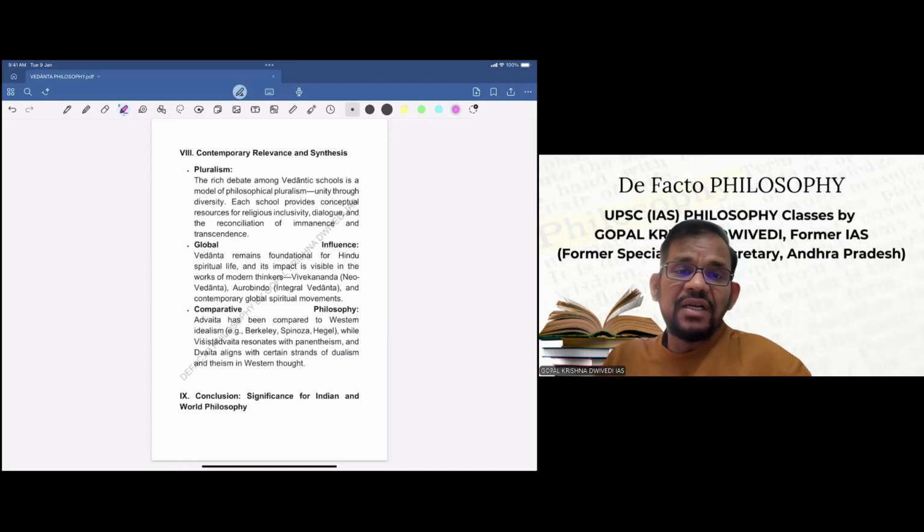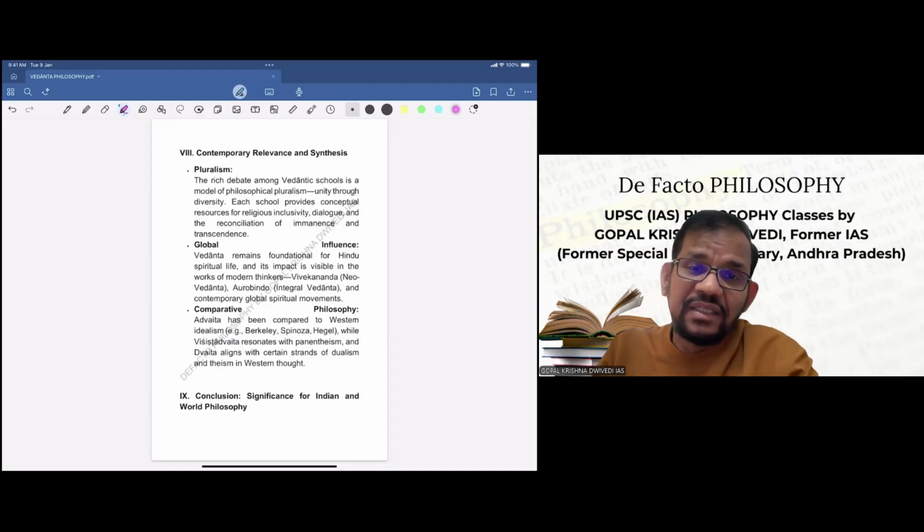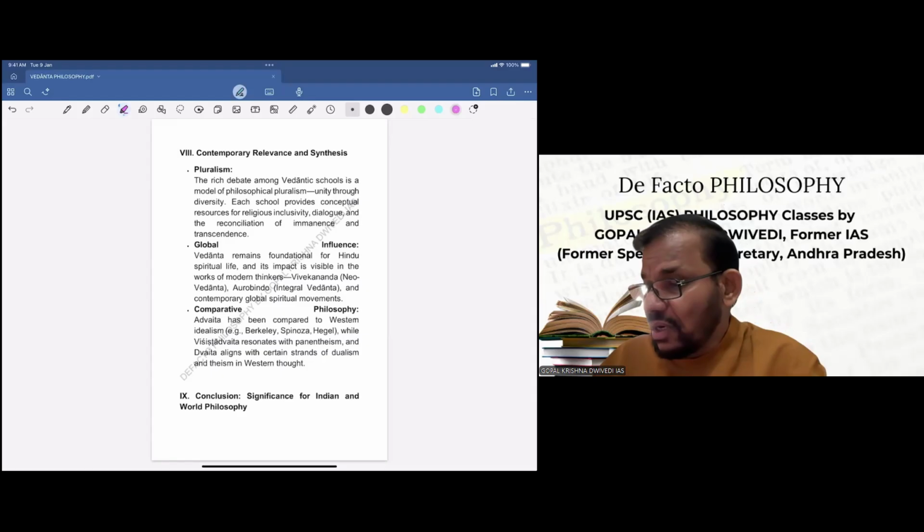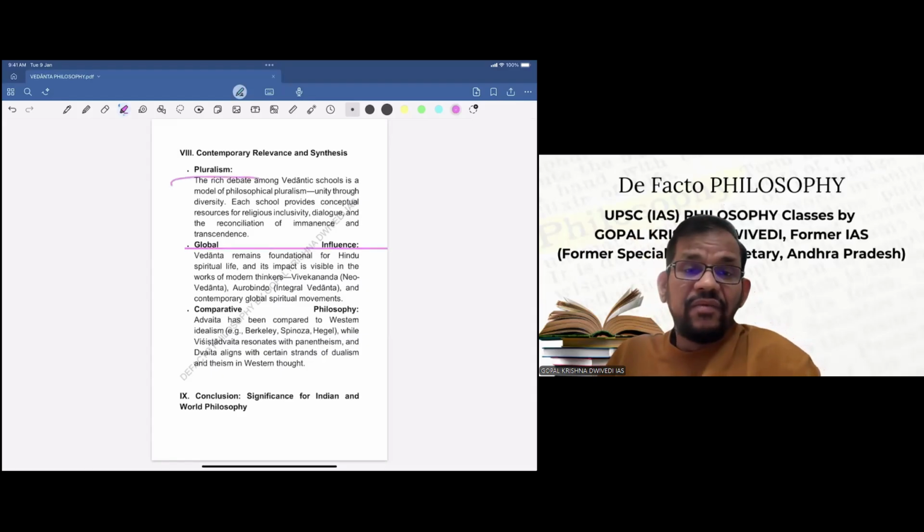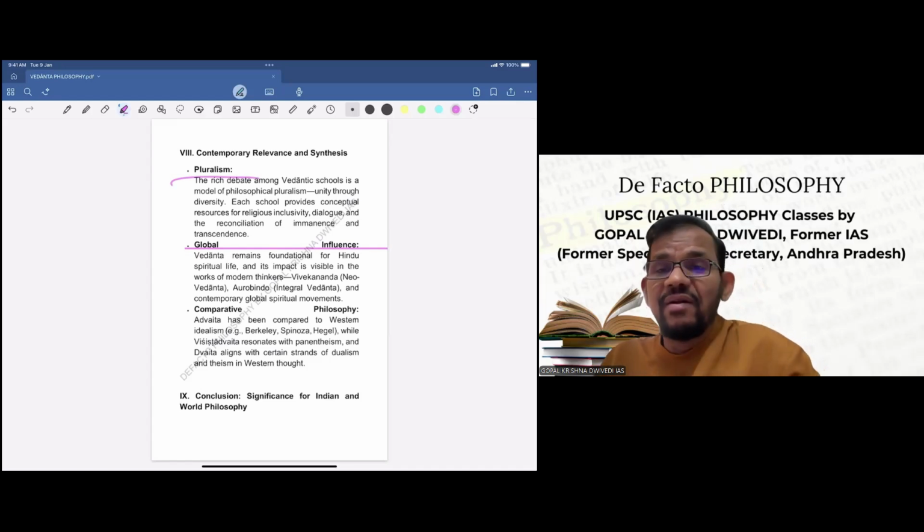Each school provides conceptual resources for religious inclusivity, dialogue, and the reconciliation of immanence and transcendence. Second, global influence is also important, because Vedanta remains foundational for Hindu spiritual life, and its impact is visible in the works of modern thinkers, whether Vivekananda, Radhakrishnan, or Aurobindo, all influenced by Shankara's Vedanta.